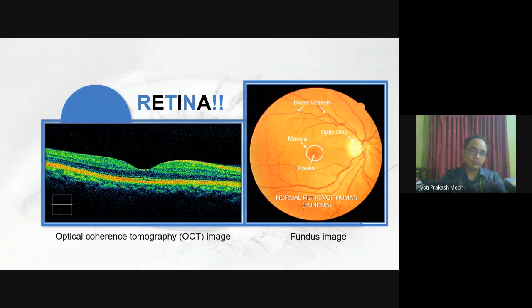And during retinopathy, various changes occur over the retina, starting from the retinal surface to the retinal layers. So, in order to understand and study diabetic retinopathy, we have to go for both the fundus image analysis and the OCT image analysis.